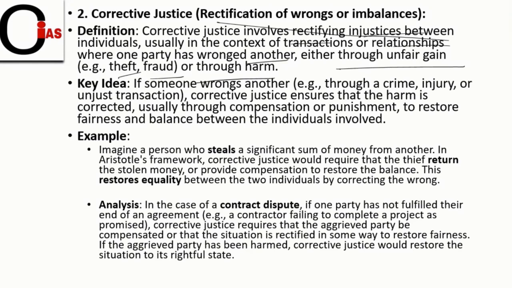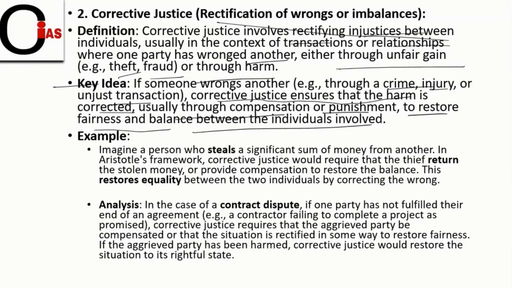Now let us look at the key objective or key ideas of corrective justice. If someone wrongs another through crime, injury, or unjust transaction, corrective justice ensures that the harm is corrected, usually through compensation or punishment, to restore the fairness and balance between the individuals involved. That is the key objective of corrective justice in the particular wrong.